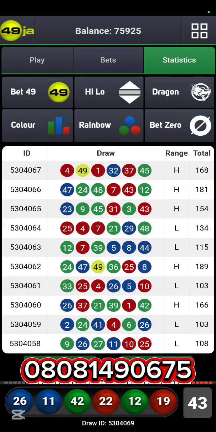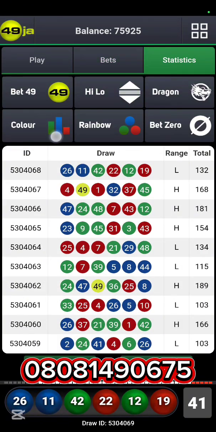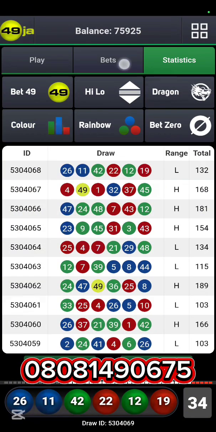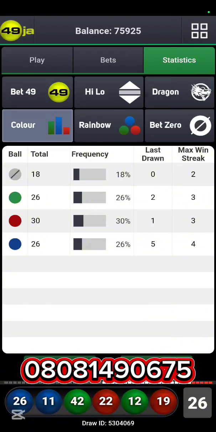A few minutes ago, did I say green winning? No, not green. Rather blue, I mean. Green has won already. Red has won. So I mean blue, within the next 1 to 3 draws. So this is the first draw here. I meant blue. Sorry, blue. So ID 68, 69, 70. Blue ought to win within that period.